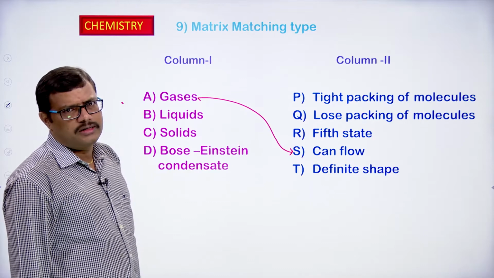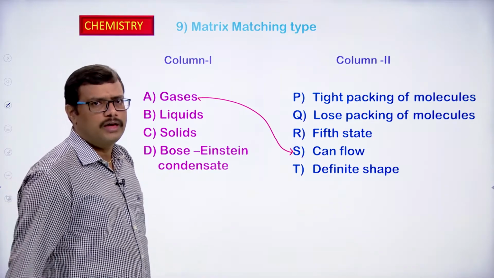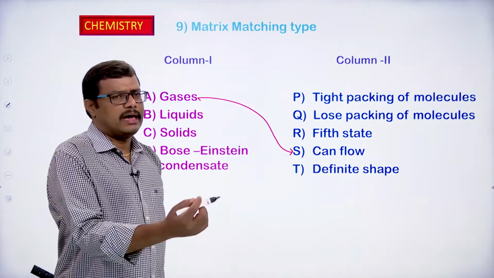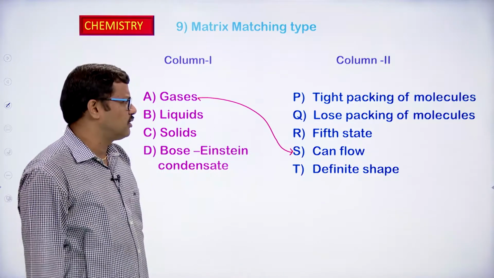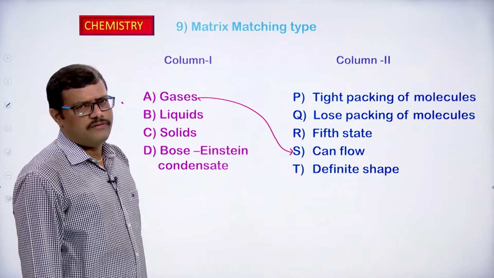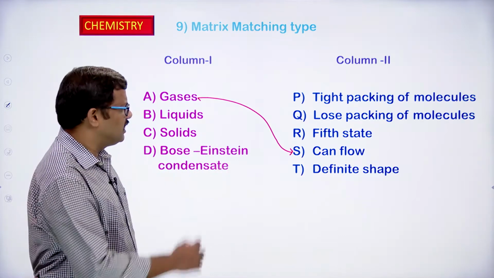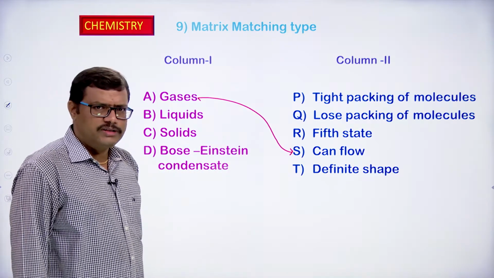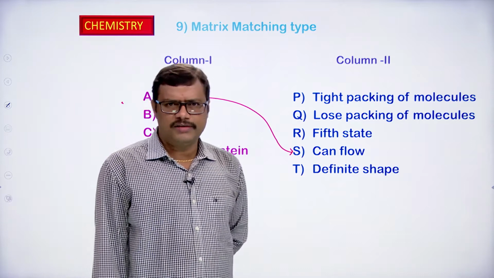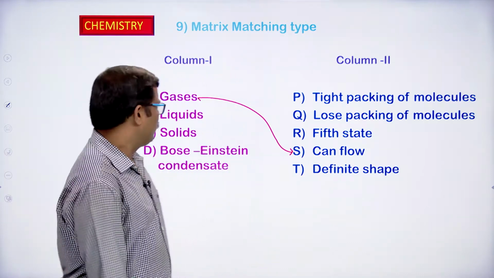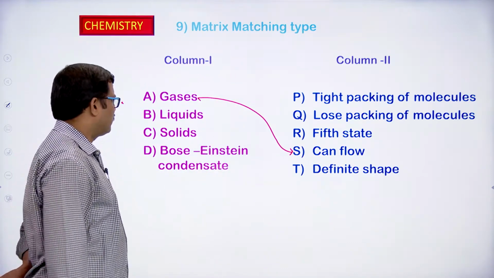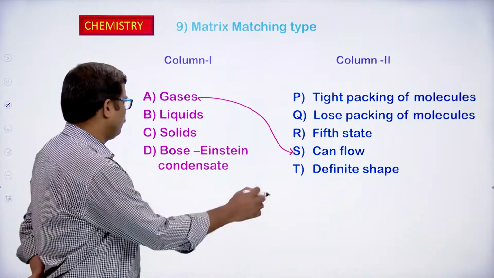Loose packing is not the correct one, it is very loose packing, so option Q is also ruled out. It is not a fifth state of matter. Can we expect a definite shape for gas? No, gases neither have a definite shape nor definite volume. So here gases is correlated to S, that can flow.